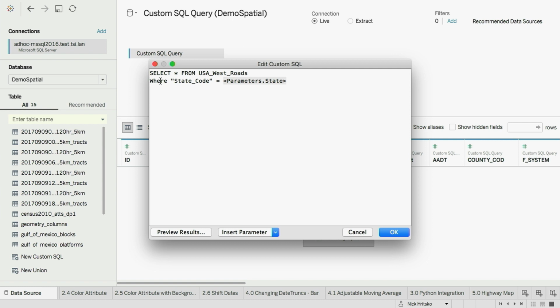Tableau does well enough at writing SQL that this example wouldn't be the best. But if you're calling out to custom stored procedures and custom views, and you're already using custom SQL, this is a way to take that parameter value and push it down to the database.